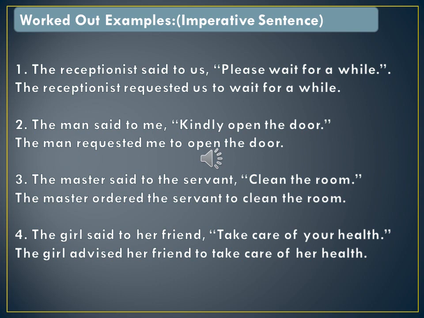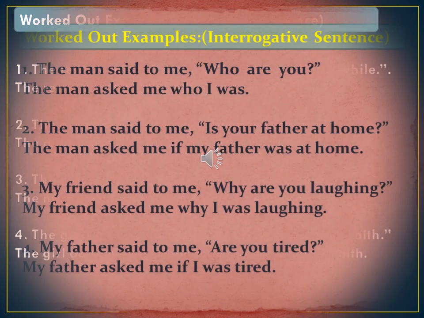Now in the last sentence, you can see the girl said to her friend, within double inverted comma you can see, take care of your health. So it is obviously an advice. So your answer will be, the girl advised her friend to take care of her health.